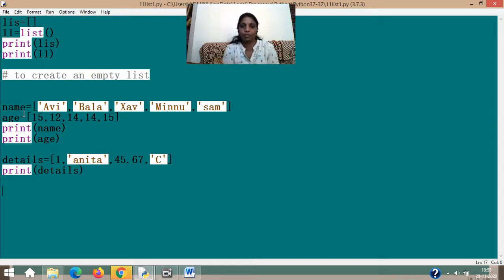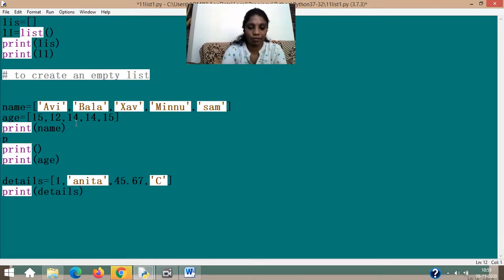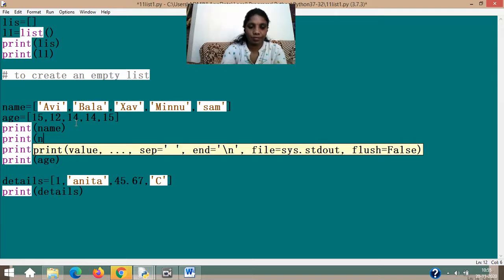I want to store that for a continuous long period of time. Then the whole style should change. We should not be giving the values here. We should be inputting them, which I will show you. But before that, how to print the individual values from this list? Let me keep some space in between, and then I have here print name. I'm going to show you a new style of individual extraction from this list,